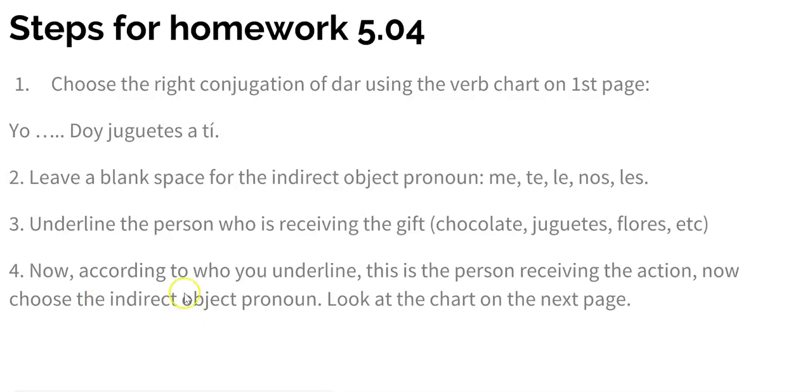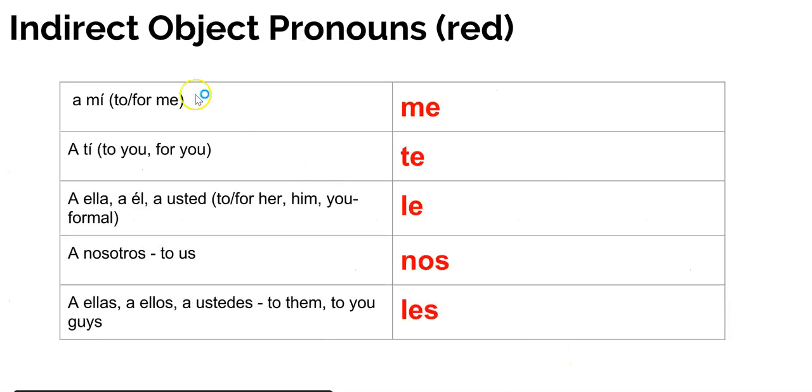Now you choose the indirect object pronoun, and then you're going to look at the chart on the next page to choose the indirect object pronoun. Me, te, le, nos, les. So a mí, if it's to me, for me, you're going to say me. María me da flores. A ti, to you, you're going to say te. Yo te doy una nota buena, good grade. A ella, a él, or a usted, remember usted is you formal, le.